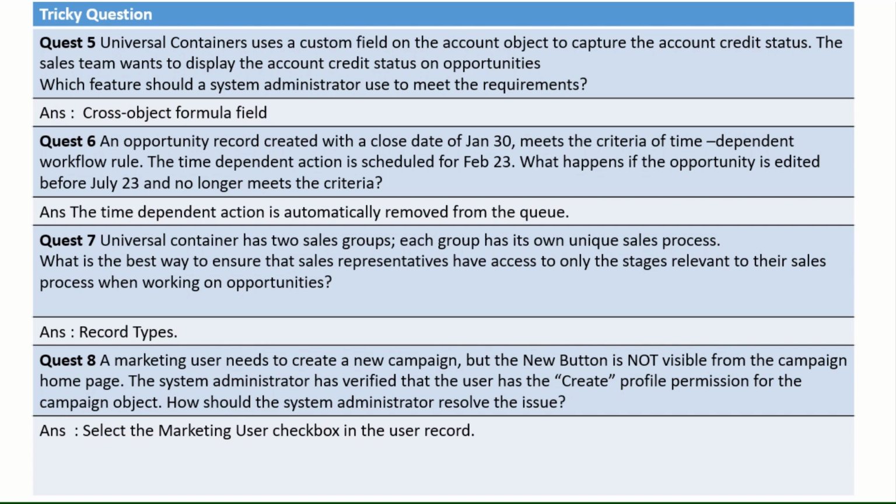Suppose today is 2nd January 2022 and you have a time trigger, a time-dependent workflow rule, where the mail will be triggered after 7 days, meaning today is the 2nd and it should shoot a mail on 9th January.